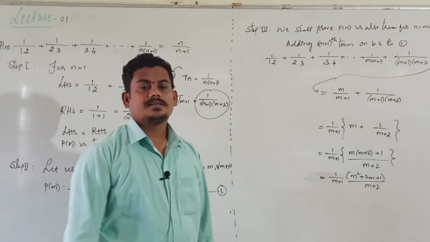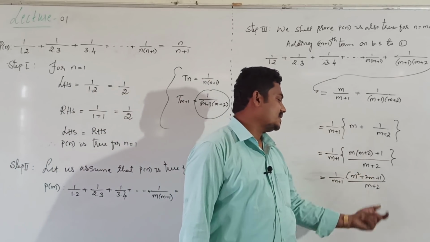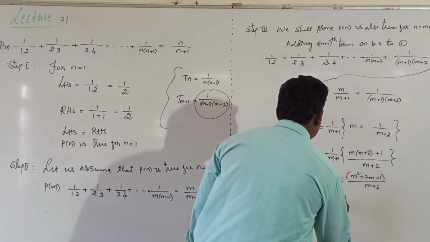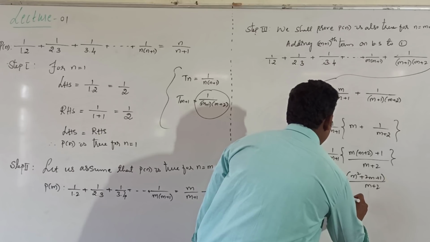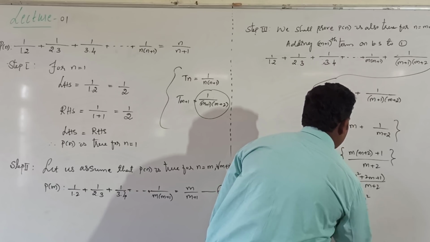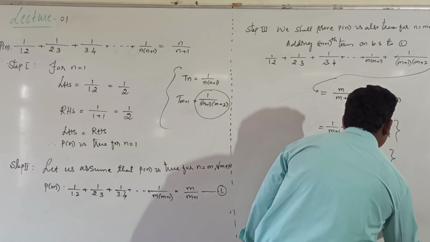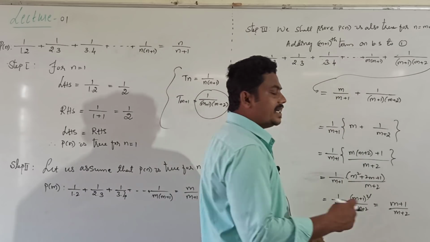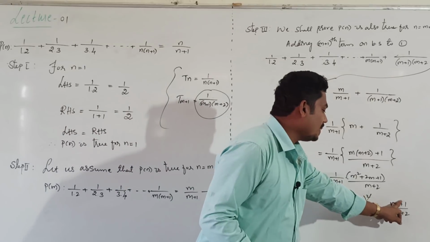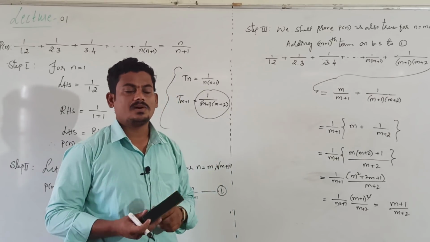Just factorization, m square plus 2m plus 1. Just factorize this quadratic expression. M square plus 2m plus 1 is nothing but m plus 1 whole square. That is 1 divided by m plus 1 into m plus 1 whole square divided by m plus 2. One of the m plus 1 will get cancelled, remains with m plus 1 divided by m plus 2. Check whether it is true or false. Clearly in place of n we have m plus 1, means this statement is true for n equal to m plus 1.